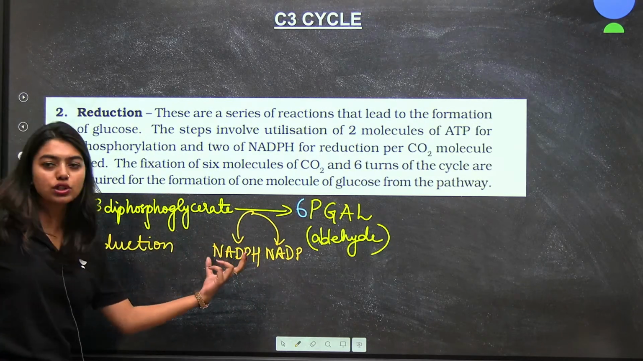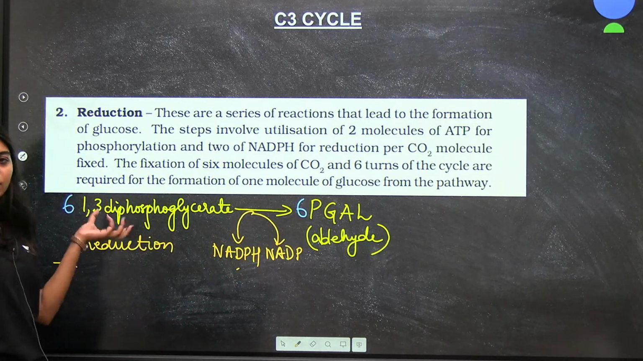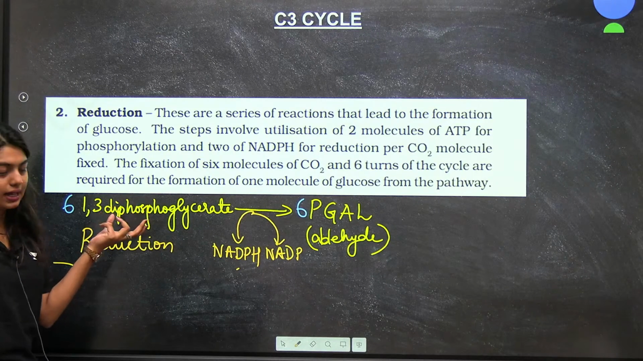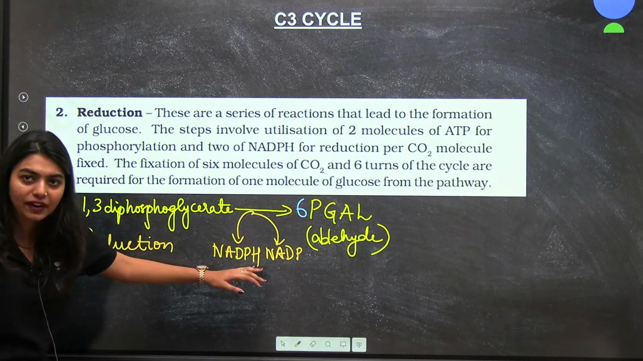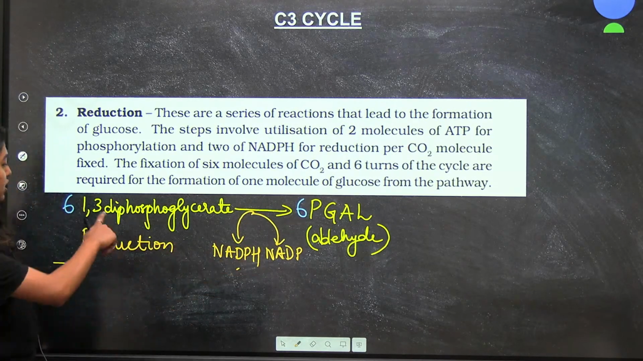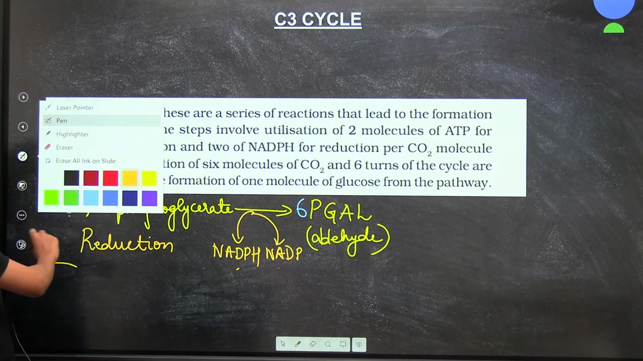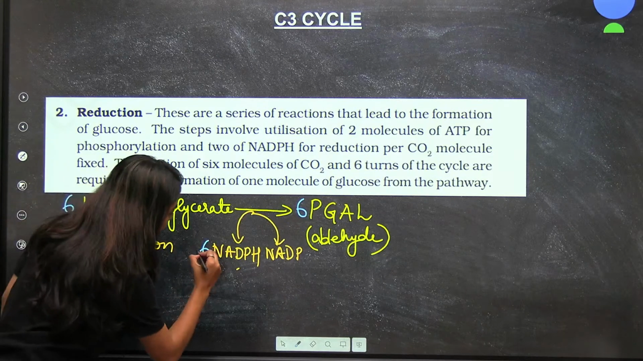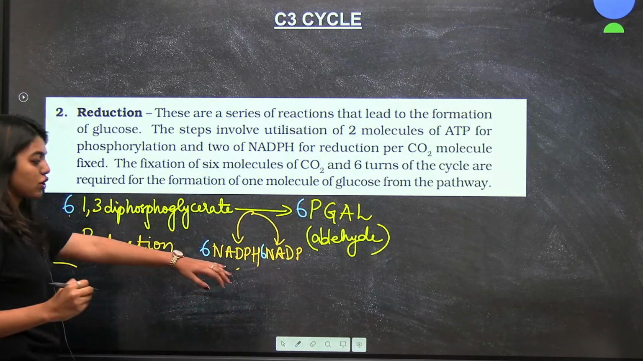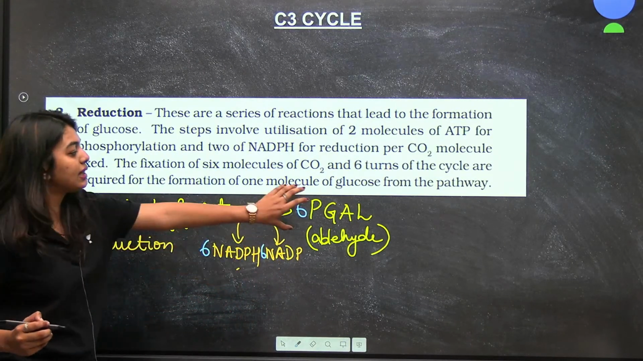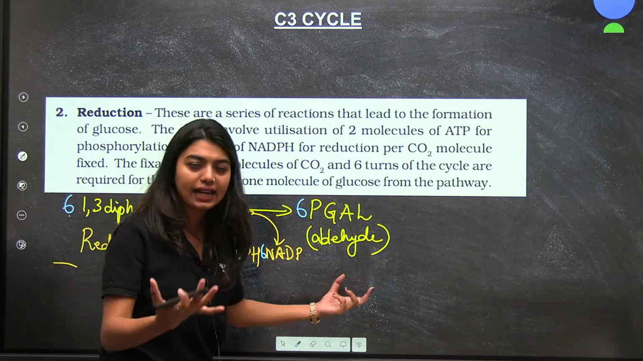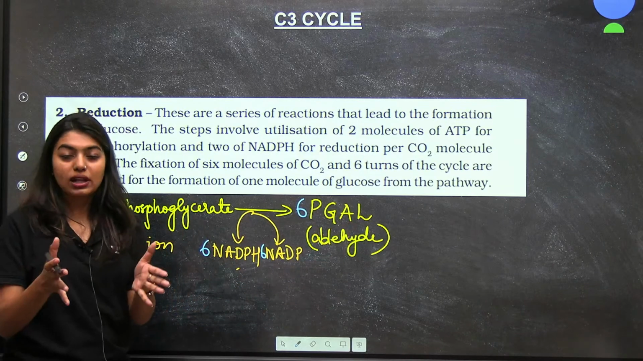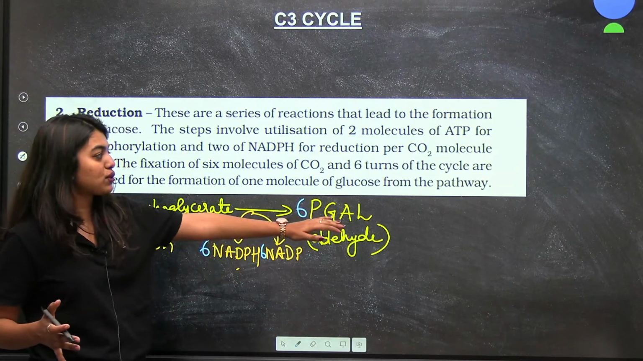Okay, students, so who is going to do the job? Think about here. Your diphosphoglycerate will be added with hydrogen with the help of NADPH. Now here we have 6 molecules. That means your NADPH also has to be 6 molecules. That will give us PGAL, that is your phosphoglyceraldehyde.